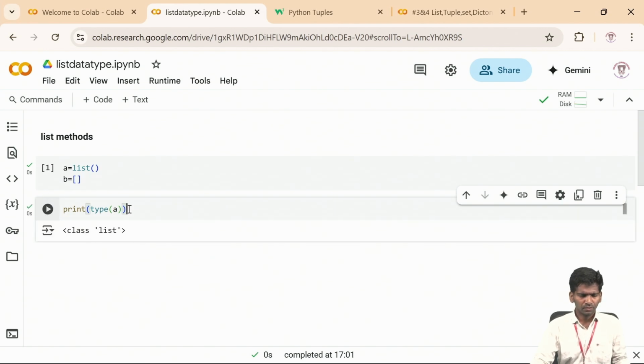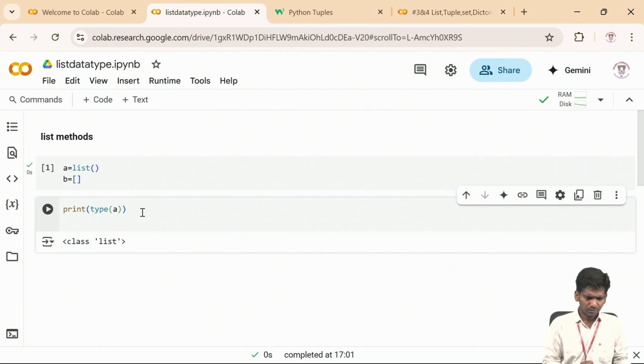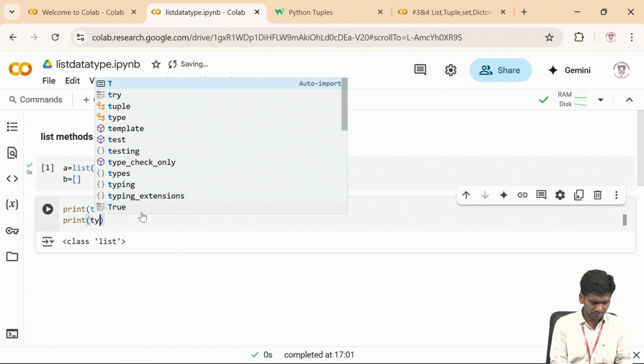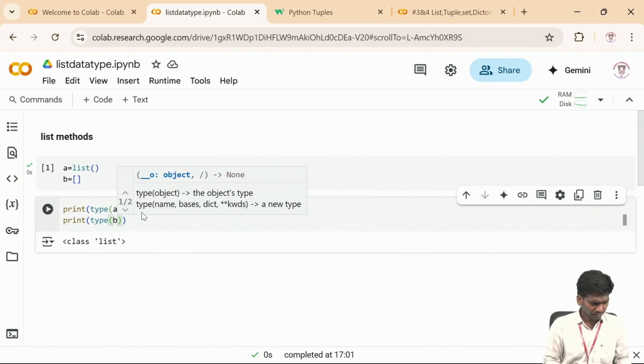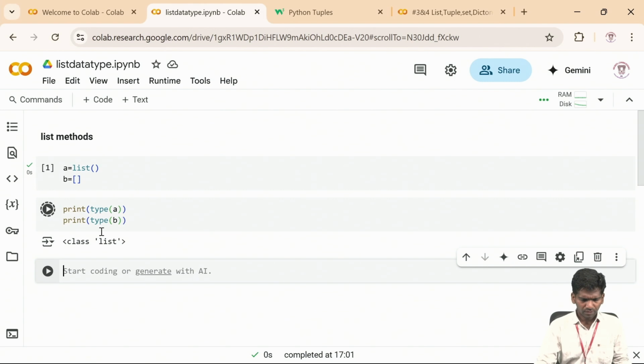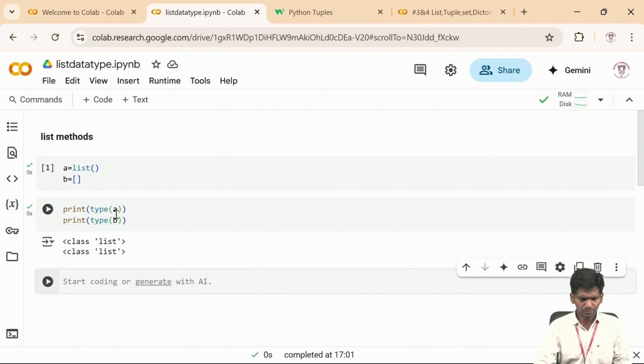That means the data type of A is list. Let me ask the data type of B also. Type B. Now both A and B are list only, and that is the output we needed to get. Yeah, both A and B are list.